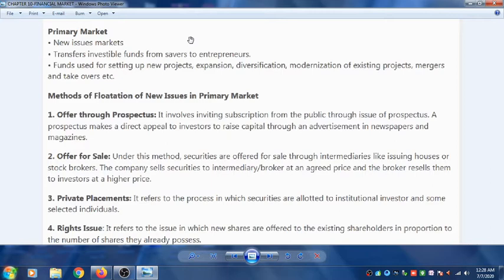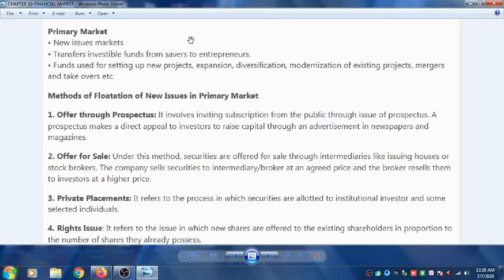Number 1, offer through prospectus. It involves inviting subscription from the public through issue of prospectus. Prospectus is issued and then subscription for the new shares is invited from the public.